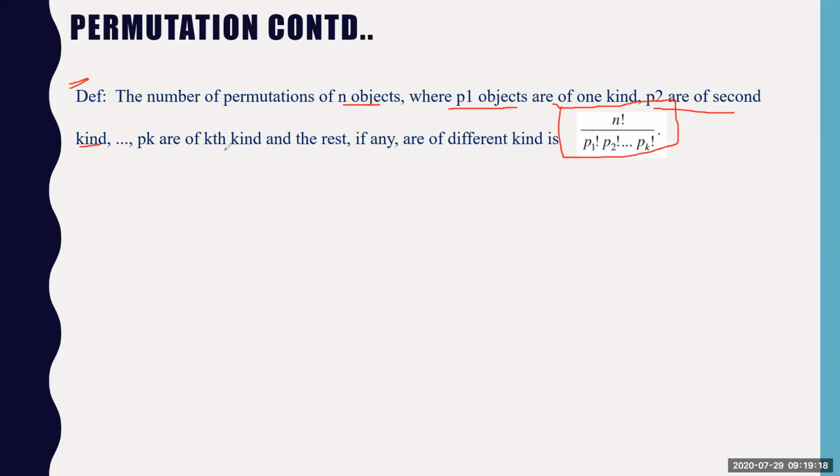P1, P2, P3, P4 are the different objects. Okay, so how to write the permutation for those kind of objects where we have different objects? So the formula is n factorial divided by P1 factorial, P2 factorial, up to Pk factorial.